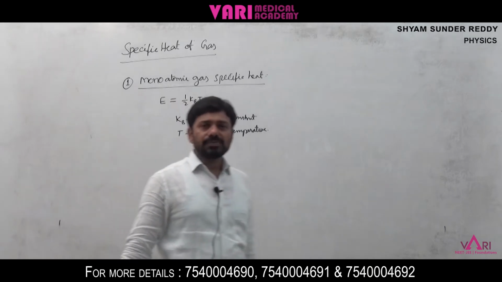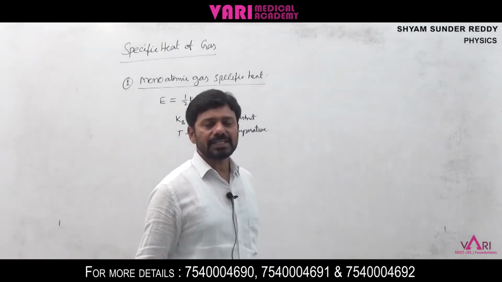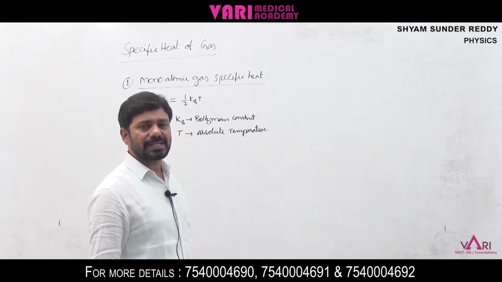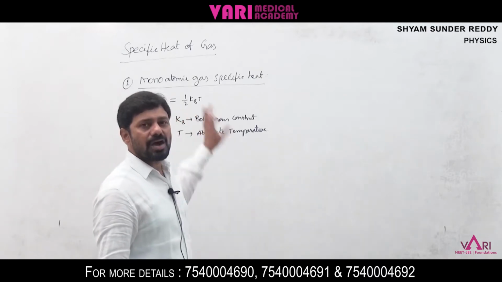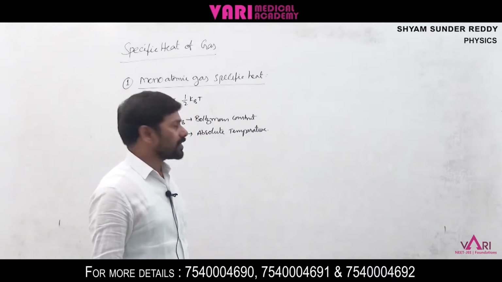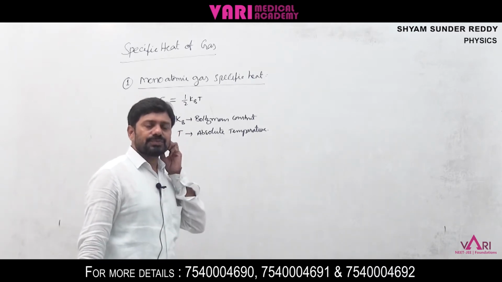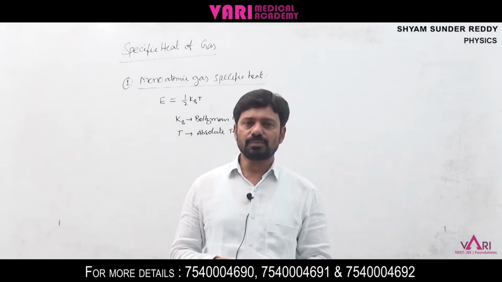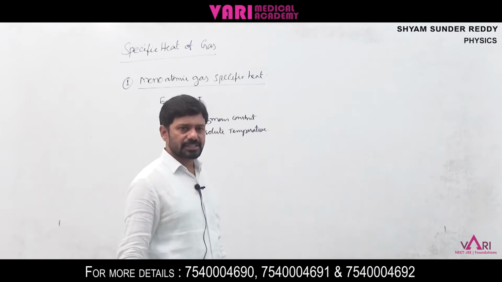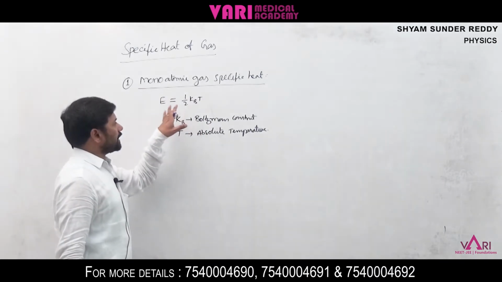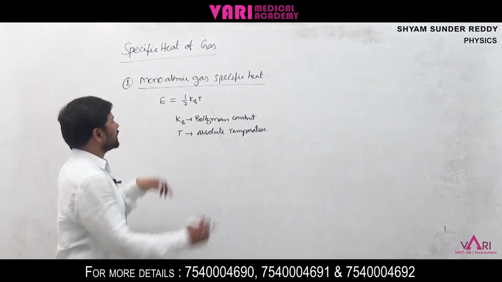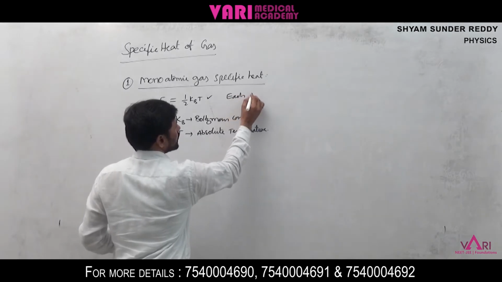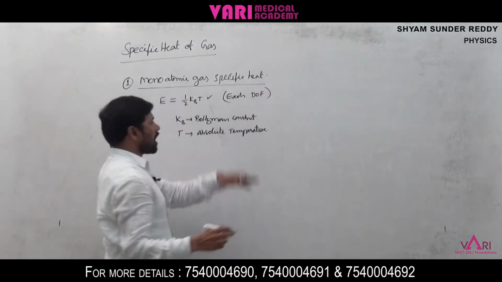E is equal to half kBT. This is according to the law of equipartition of energy. According to equipartition, the energy associated with each degree of freedom is half kBT. For monoatomic gas molecules, we have 3 degrees of freedom. Kinetic energy associated with each degree of freedom is half kBT.